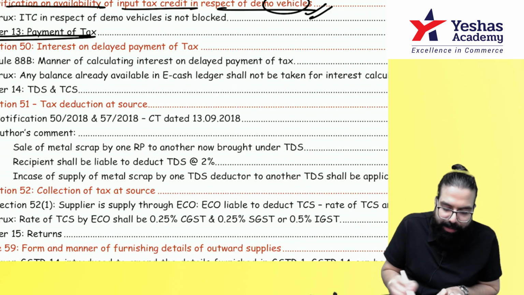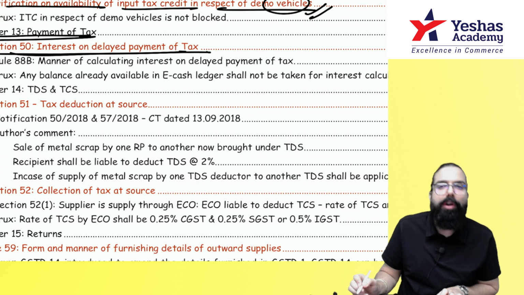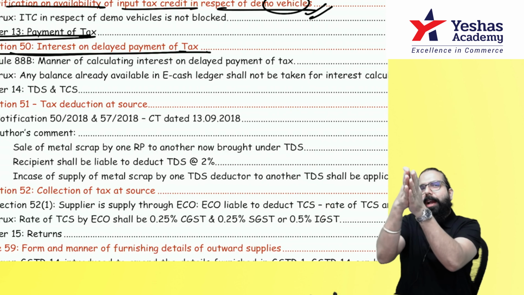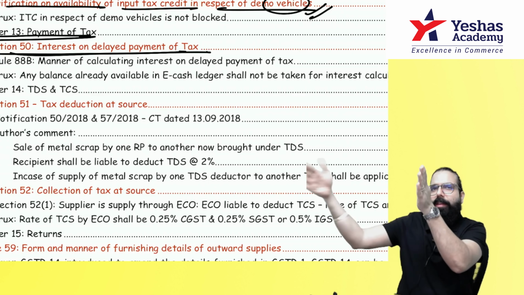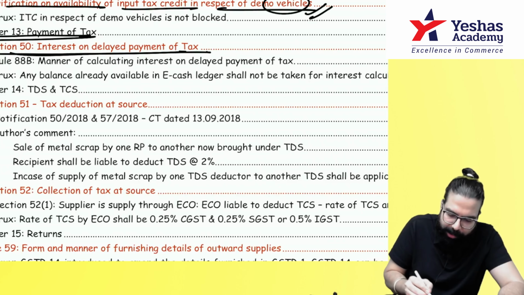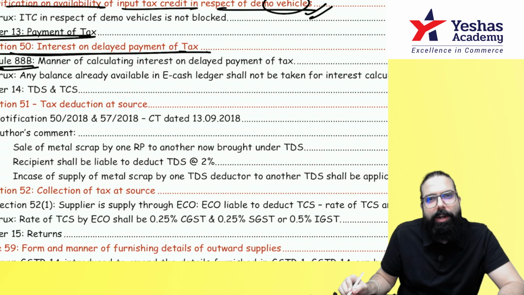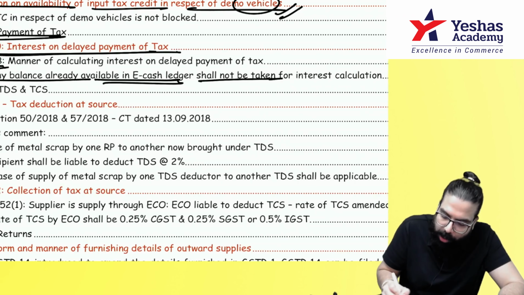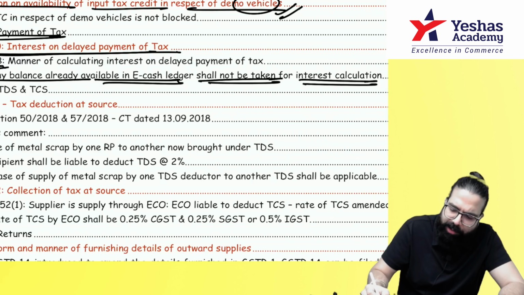The next is payment of tax. In the interest case, they have gone ahead and told, when you are filing the return for a period, in Rule 88B they have made one small change. Any balance available in the e-cash ledger shall not be taken into account for interest calculation. Sir, what do you mean by this?